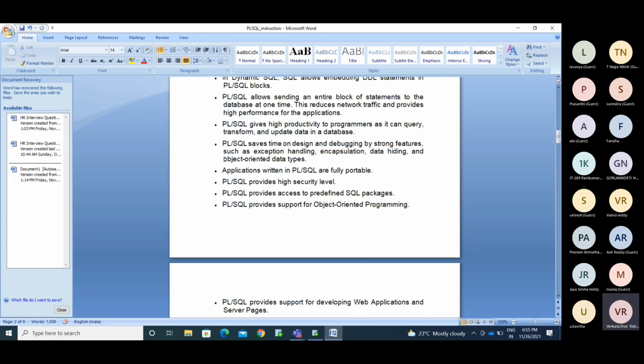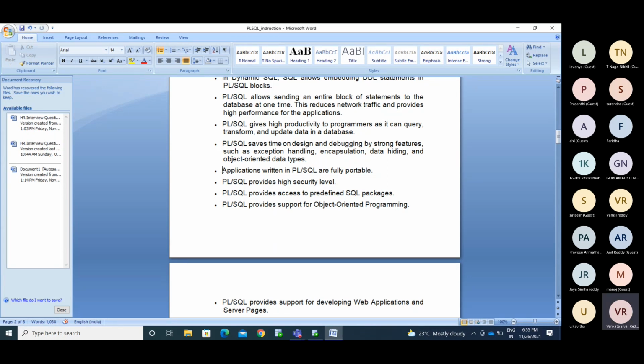Okay, object-oriented data types. As I said, we have data types like collections that we can call object-oriented data types. Taking the reference, we have anchor data types. I will show you.